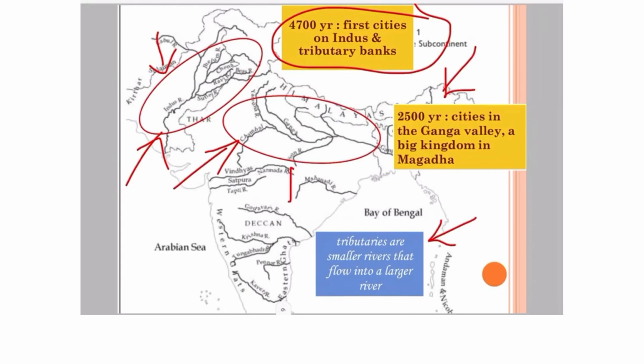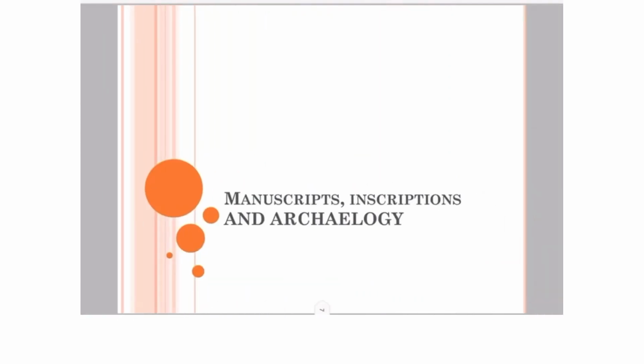If you look at the Ganga, its tributary the Son river is shown here. The area along these rivers was also known as Magadha, which is now in the state of Bihar, and its rulers were very powerful and had set up a very large kingdom called Magadha. So you should remember these small points.